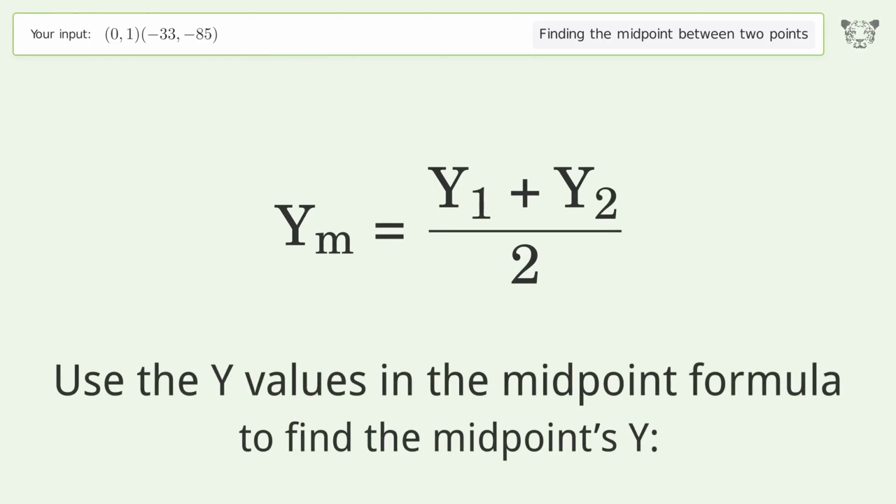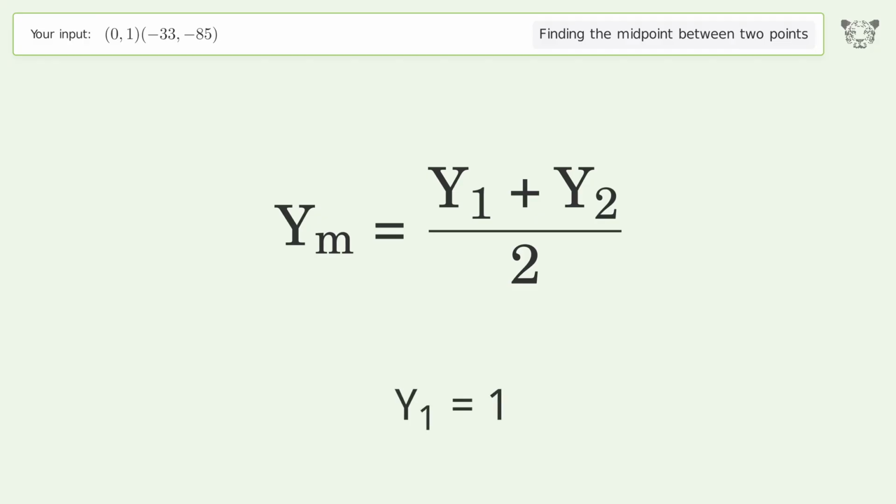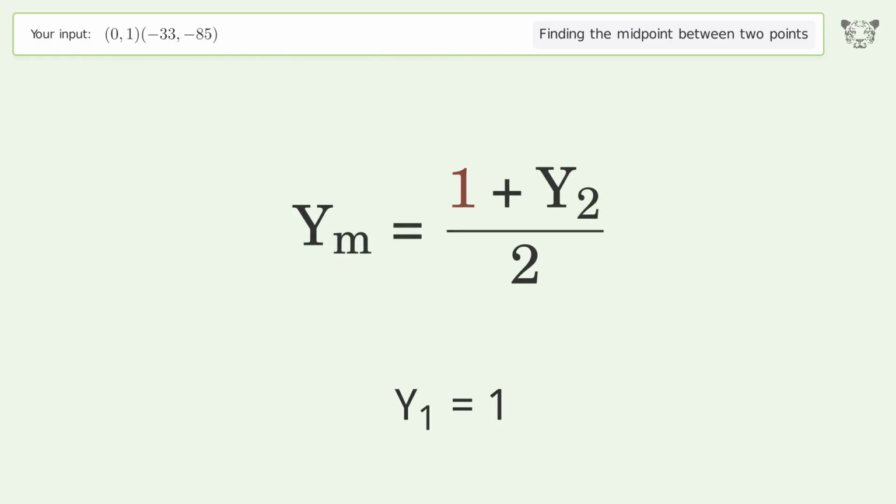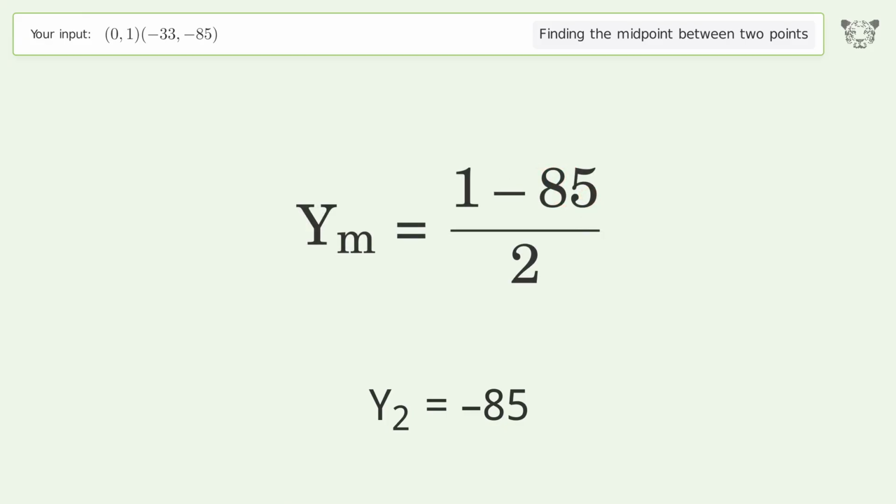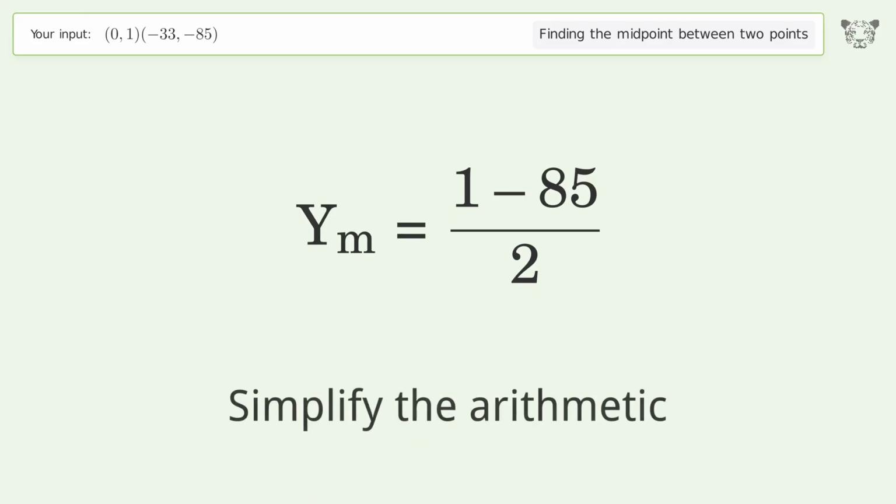Use the y values in the midpoint formula to find the midpoint's y. y1 equals 1. y2 equals negative 85. Simplify the arithmetic.